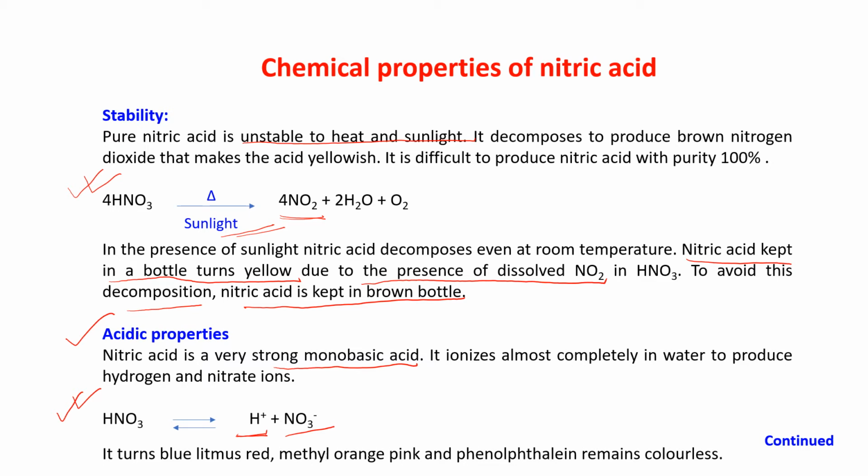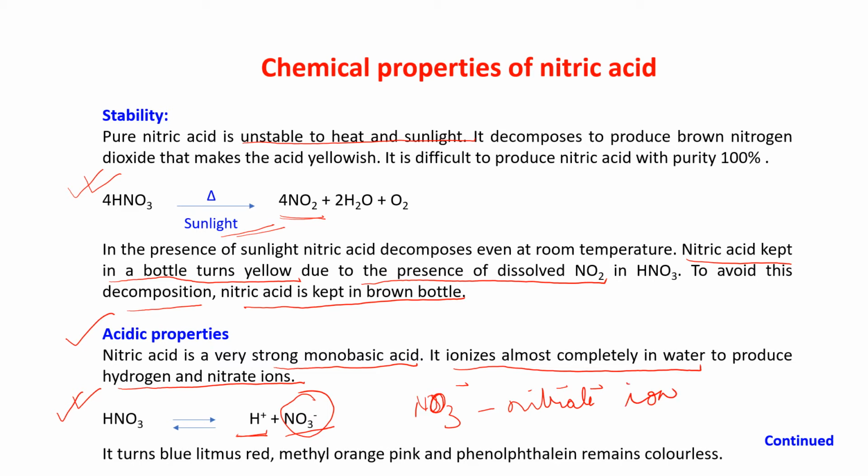It ionizes almost completely in water, as I just told you, to produce hydrogen and nitrate ion. This is the nitrate ion, NO3 minus.